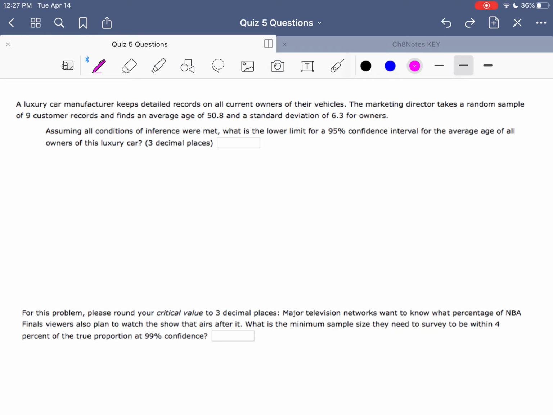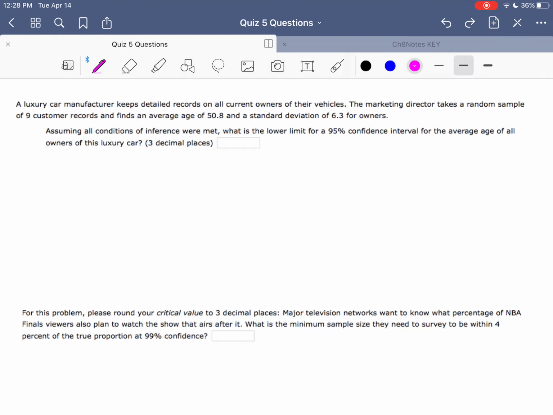So I think what happened for a lot of you is that you likely made a very, very small error here in using a Z-star critical value. So you probably used 1.96 as your critical value, but remember, we are dealing with a population mean here.